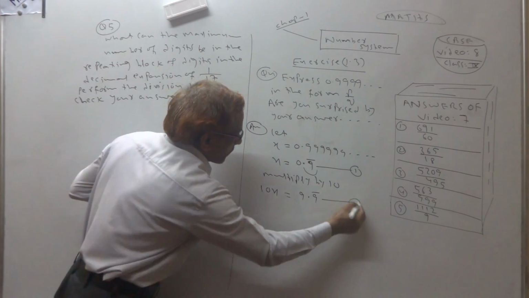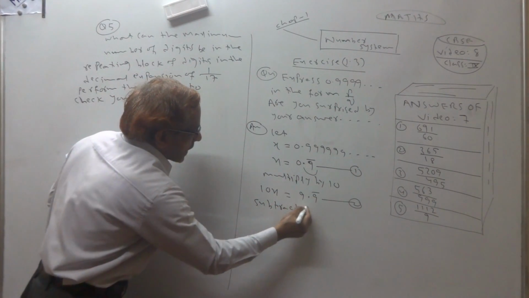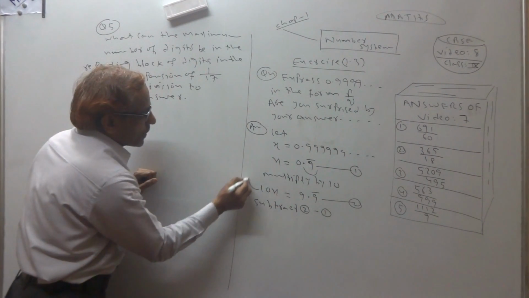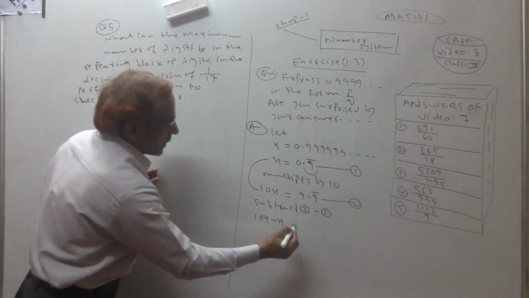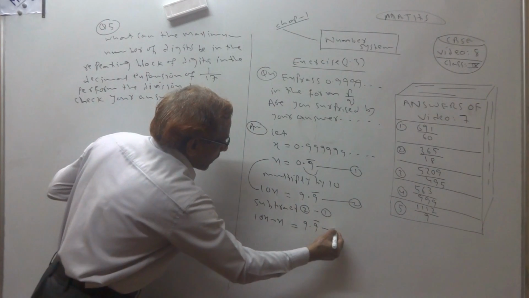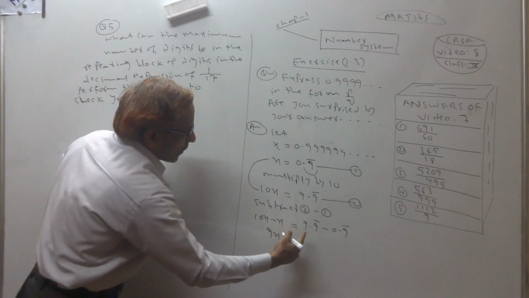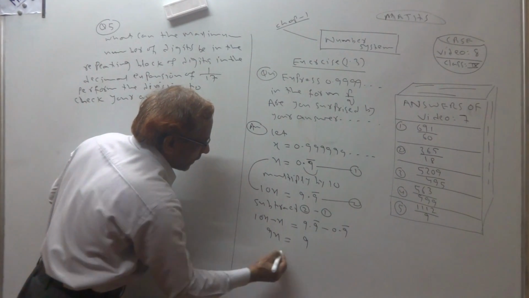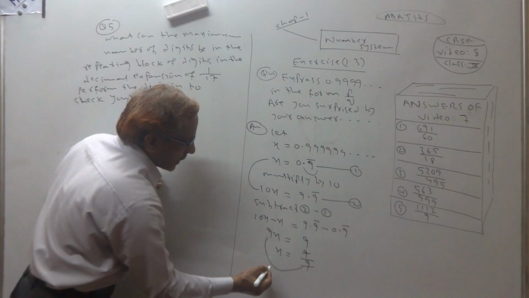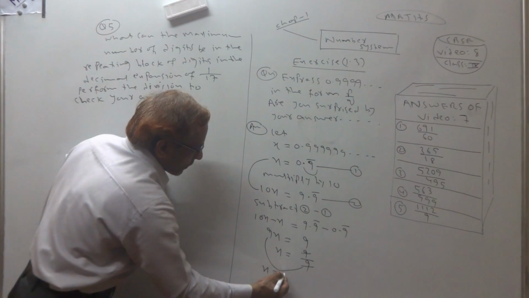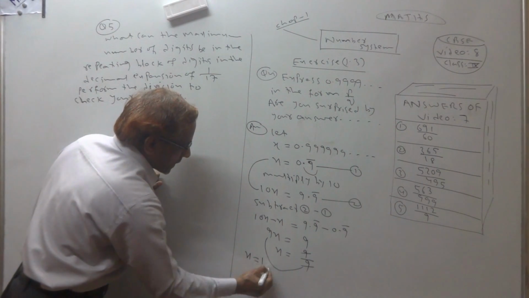This is the second equation. Then after that we subtract: second minus first. 10x minus x, 9.9 bar minus 0.9 bar. What is 10x minus x? 9x. What is this minus this? 9. So x is 9 by 9. 9 cancel, x is 1. We get the answer x is 1.